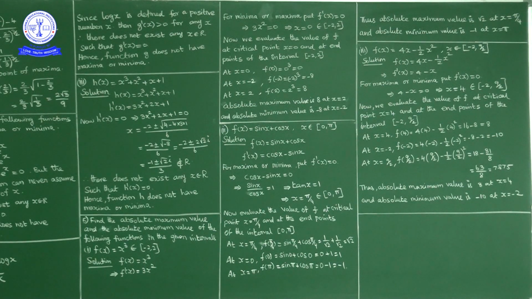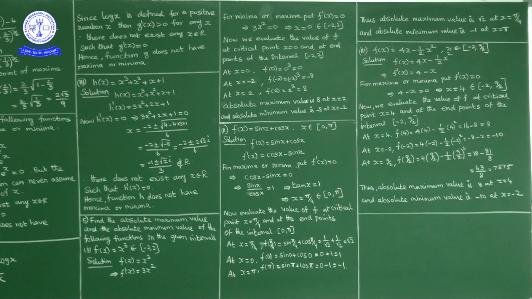Find absolute maximum and absolute minimum of the following functions in the given intervals. Now in closed interval, to find out absolute maximum and absolute minimum, procedure is: for a given function find f dash of x and equal to 0. Find zeros of f dash of x. Find critical points.